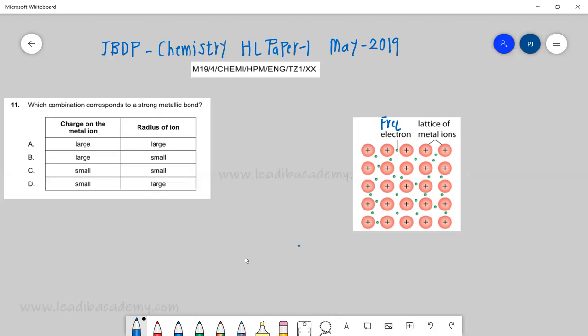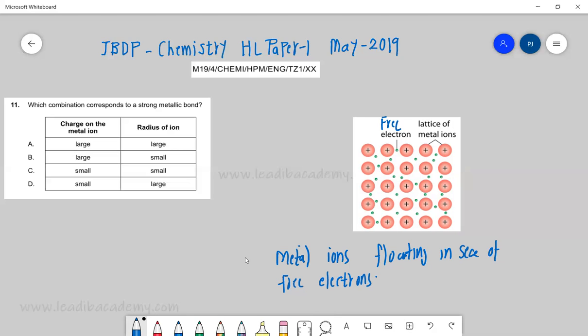So what you can visualize is metal ions floating in a sea of free electrons. And we are already aware that because of these free electrons, metals are good conductors of electricity, heat, etc. Now let's understand how this bond can be stronger.